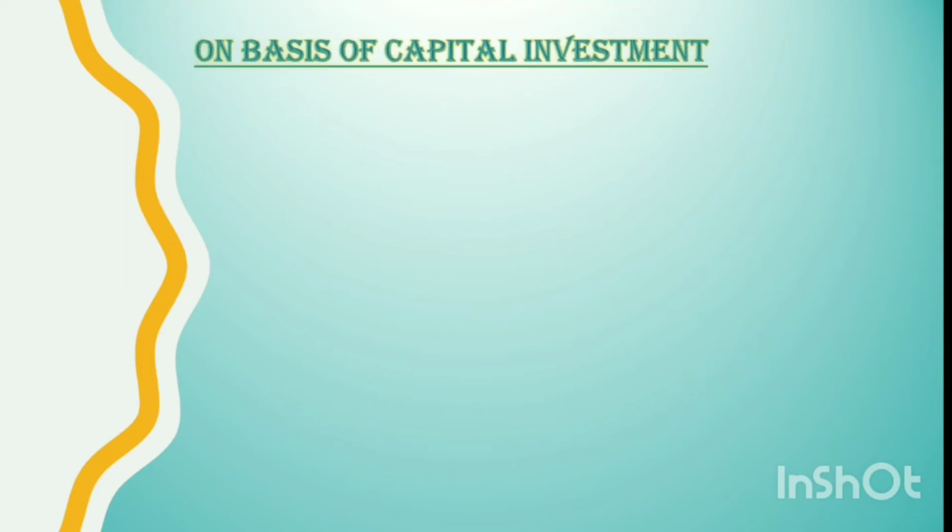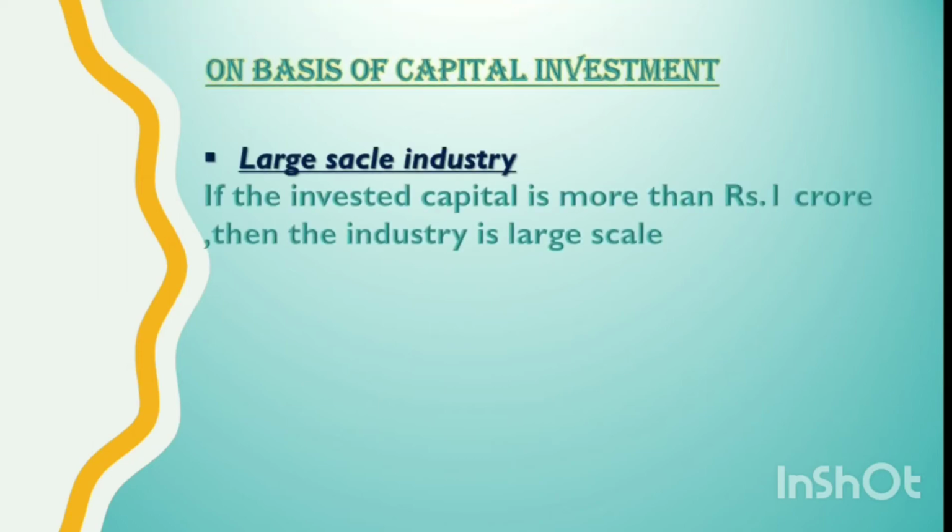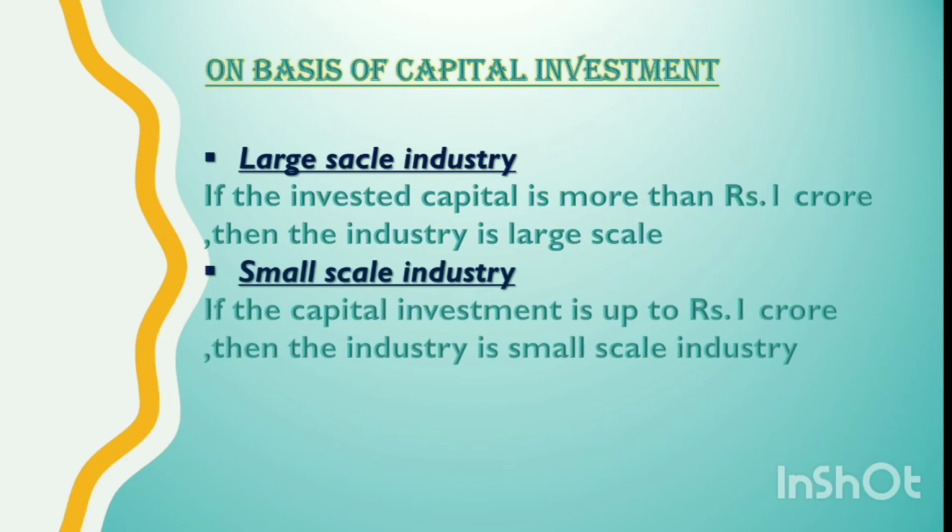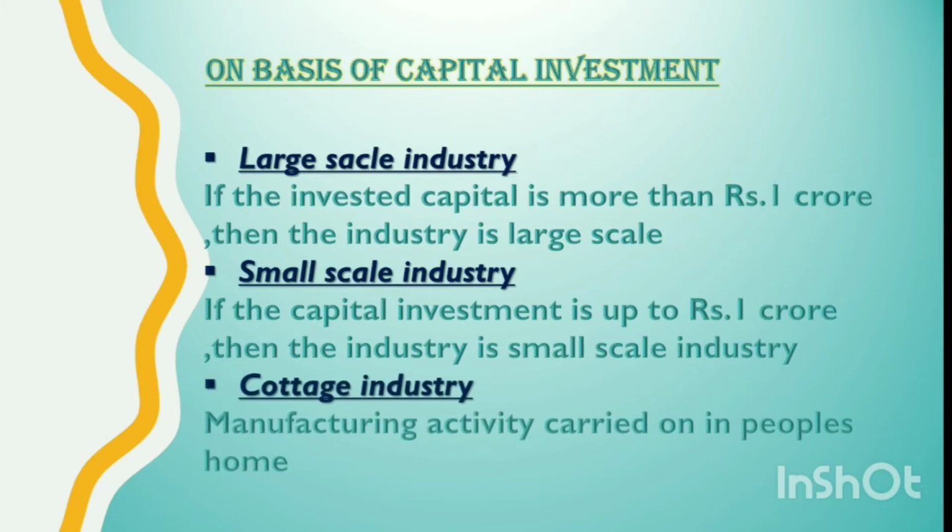Now, let us learn the classification based on the capital investment. Large-scale industry: if the invested capital is more than 1 crore, then the industry is large-scale. Small-scale industry: if the capital investment is up to 1 crore, then the industry is small-scale. On the other hand, in cottage industry, manufacturing activities are carried on in people's homes.